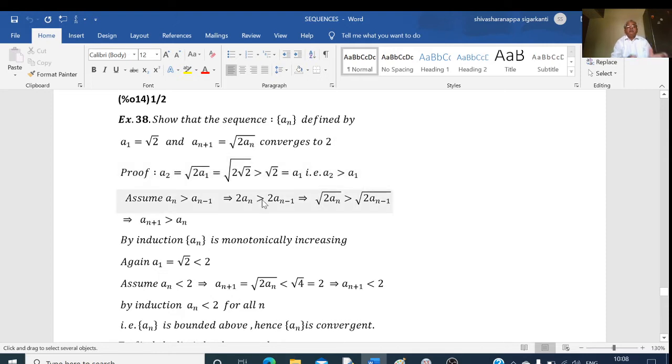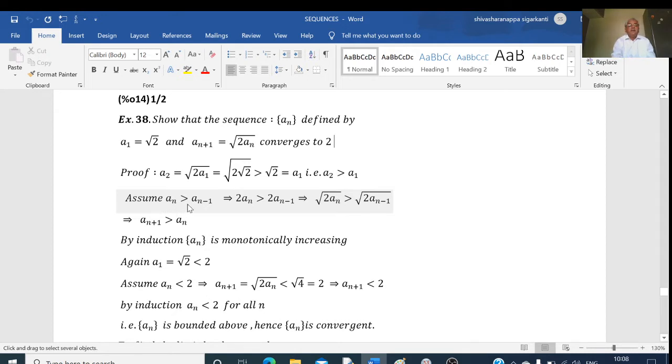Now, we use the mathematical induction process here to show that it is a monotonically increasing sequence. So for that, we have verified the result for n equal to 1. Now, assume that an is greater than an minus 1. We have to prove that an plus 1 is greater than an. Then, by mathematical induction, this proves.